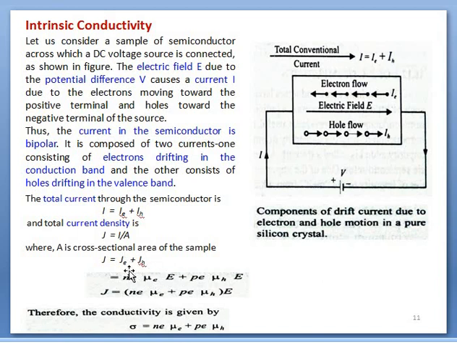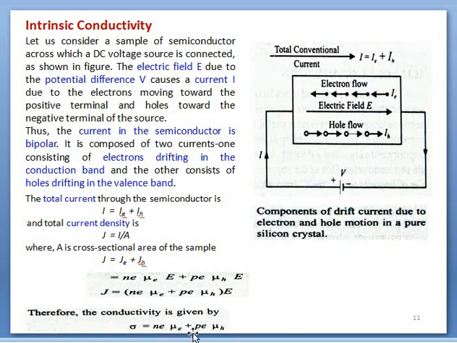This equation was derived in our previous lectures on solid electronic materials. Similarly, the current density of holes is expressed by p e mu_h E, where p represents the concentration of holes and mu_h the mobility of holes. E is common, so it is kept outside, and J upon E is called conductivity. So conductivity sigma equals n e mu_e plus p e mu_h.